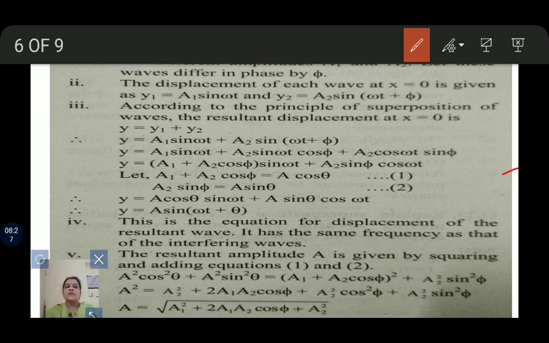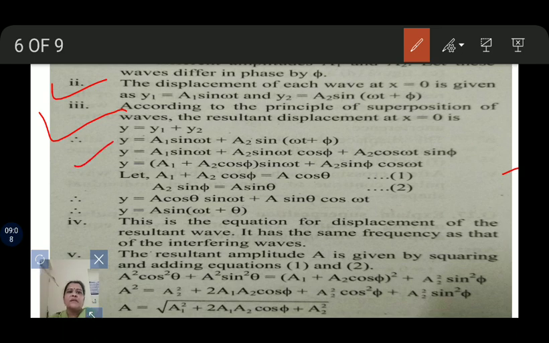In the second point, you have been given that the displacement of each wave at x = 0, that means at the origin position, is y1 = a1 sin(ωt) and y2 = a2 sin(ωt + φ). There is some change in phase difference. Then in the third point, you have seen that according to the principle of superposition of waves, the resultant displacement at x = 0 is y = y1 + y2.